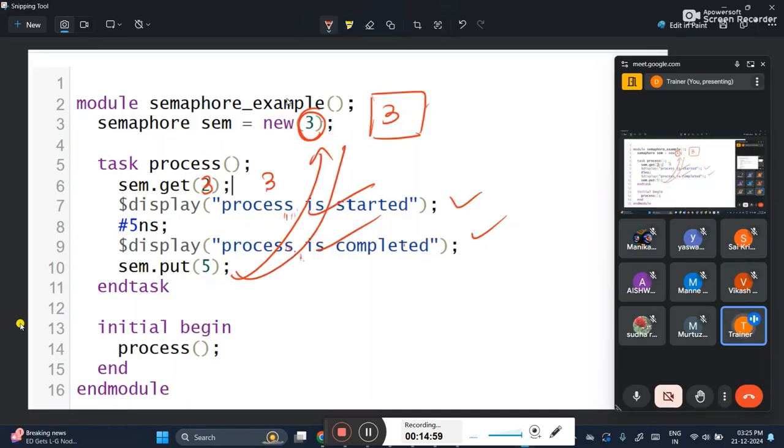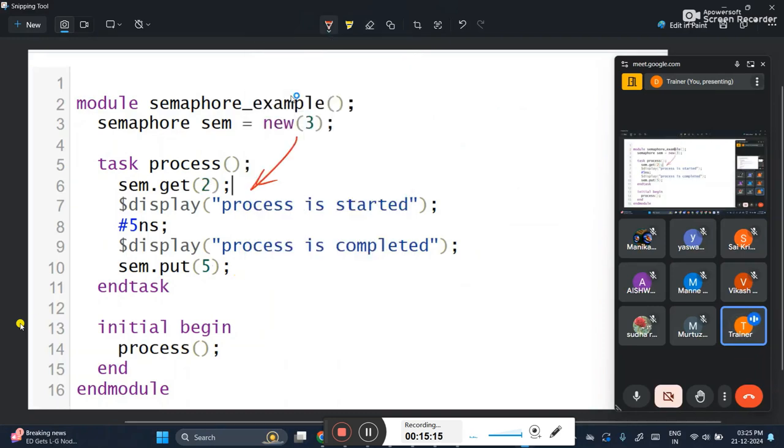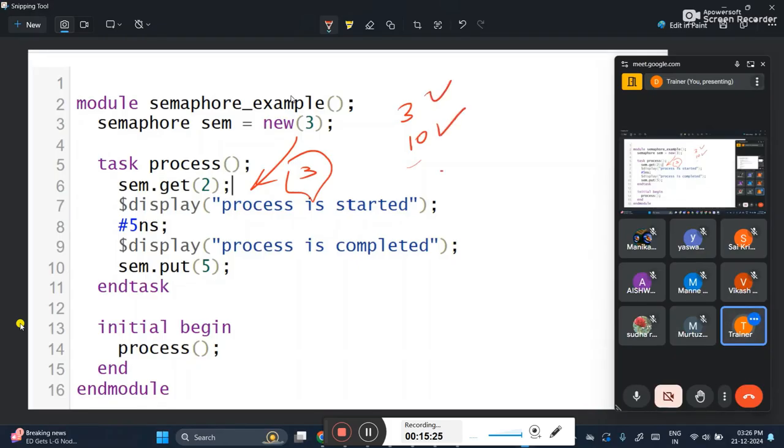While putting back the key, can you increase the keys and put back? Yes, actually you have taken three keys, but you are putting back five keys. Is it possible? Yes, definitely it is possible. But disclaimer, you should not put back less number of keys. Means you have taken three keys. Now you can put back three keys, or you can put back more number of keys. Both are okay, but you should not put back less number of keys.